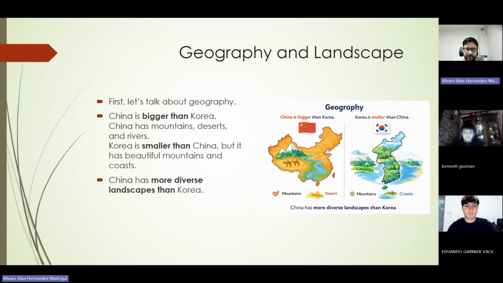Geography and landscape. First, let's talk about geography. China is bigger than Korea. It's one of the largest countries in the world. China has mountains, deserts, rivers, and forests. Korea is smaller than China, but has beautiful mountains and coasts. It also has many green areas and islands. China has more diverse landscapes than Korea, but both countries are very beautiful.